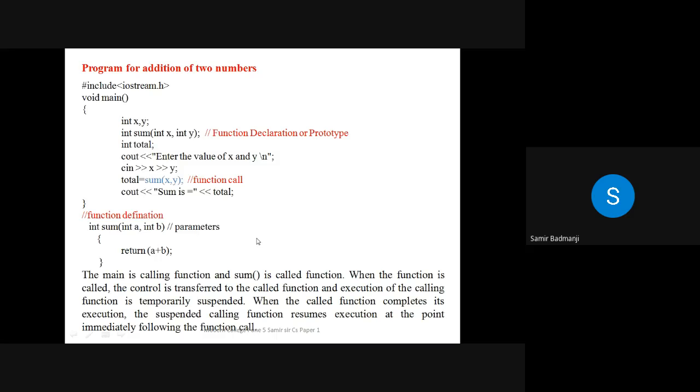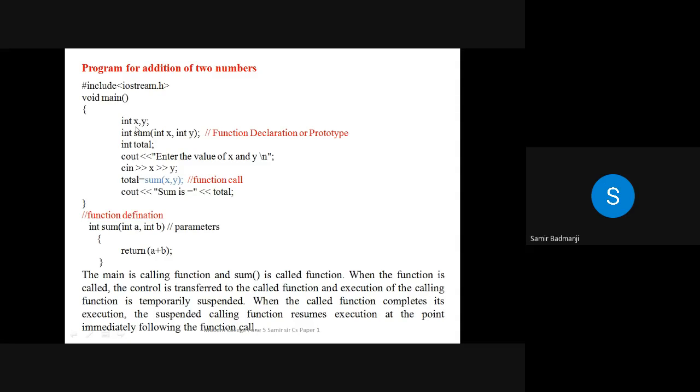Okay. Now we'll just see one example of how it works. Now this is a program for addition of two numbers. Now see, I have written the header file here. I have not included the conio.h, so that is why I have not used those functions, clrscr and getch over here. If you want to use them, you just have to include that header file.